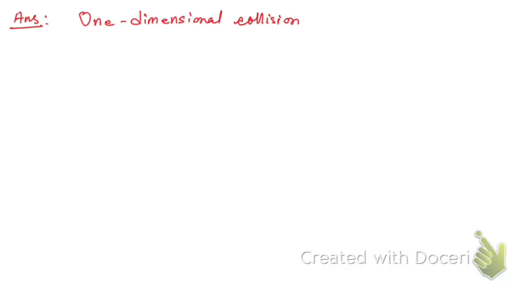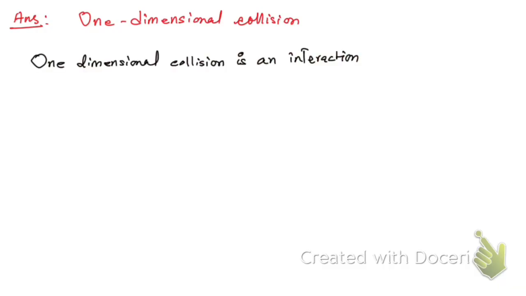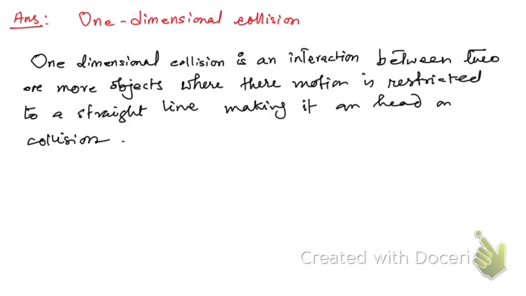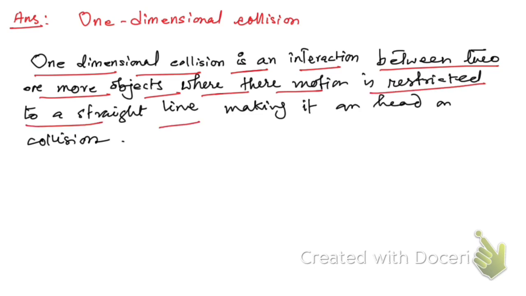One-dimensional collision is an interaction between two or more objects where their motion is restricted to a straight line, making it a head-on collision.